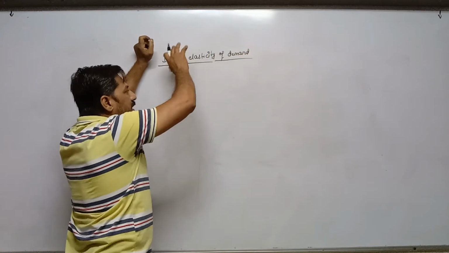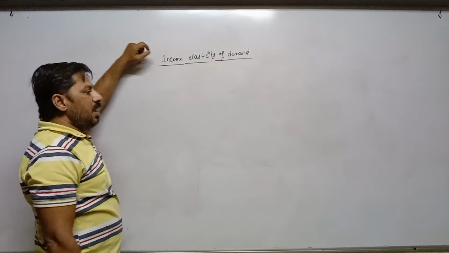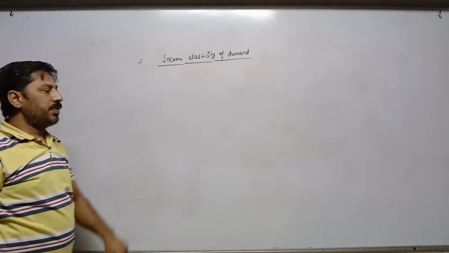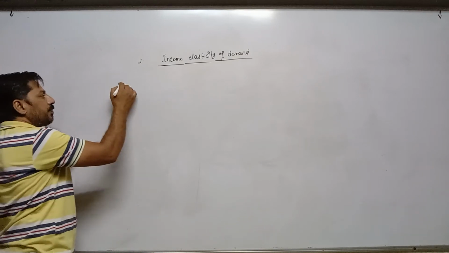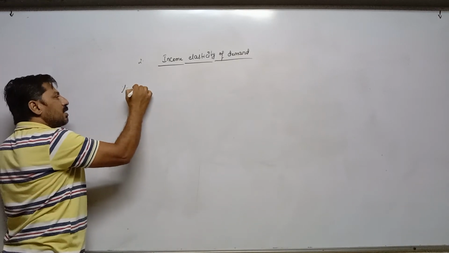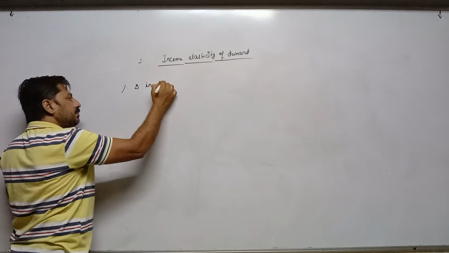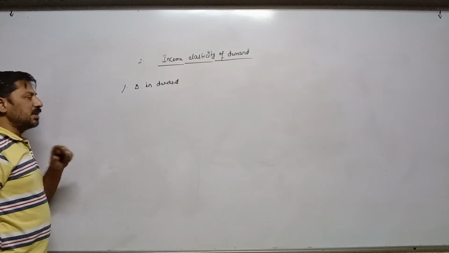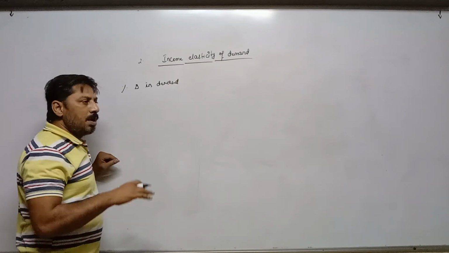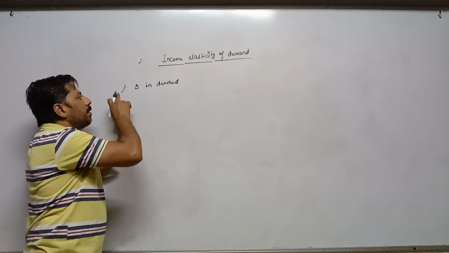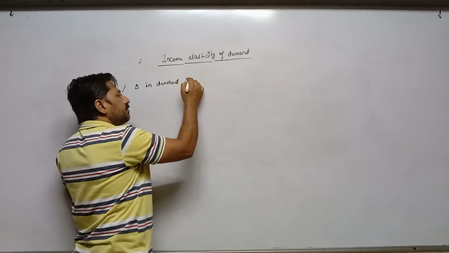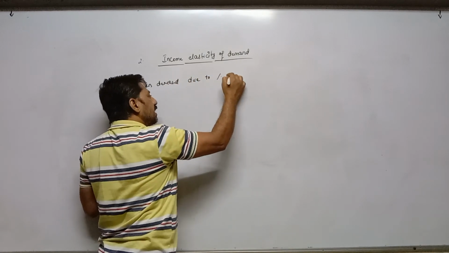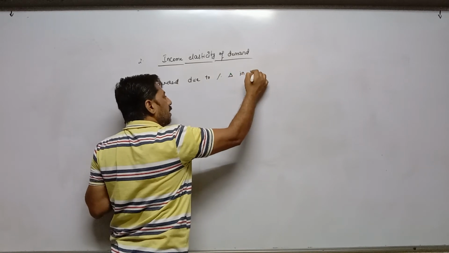Now in case of income elasticity of demand, we are establishing a relation between income and demand in percentage form. So the percentage change in demand due to percentage change in income